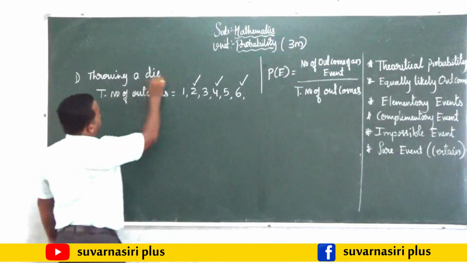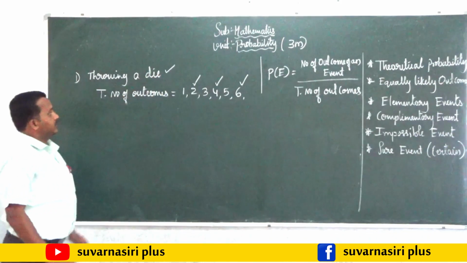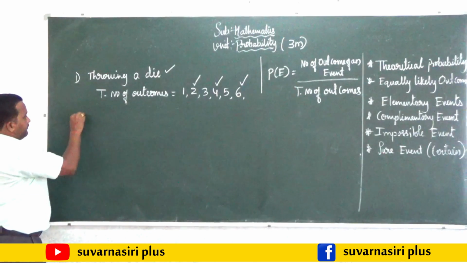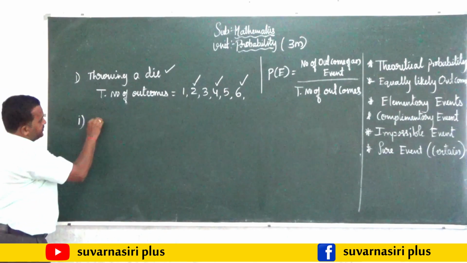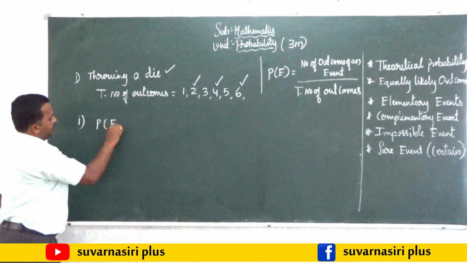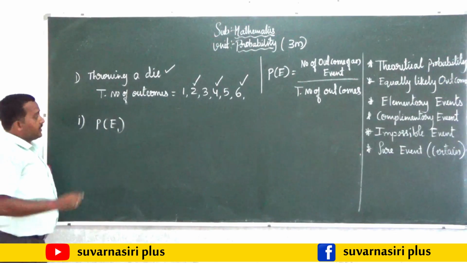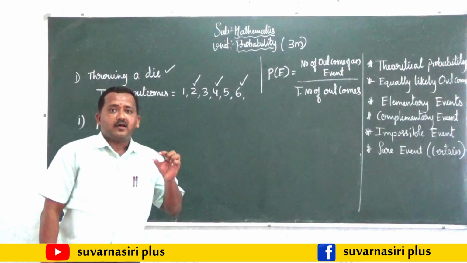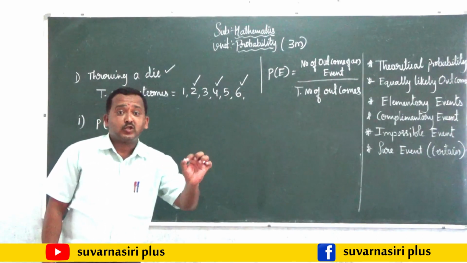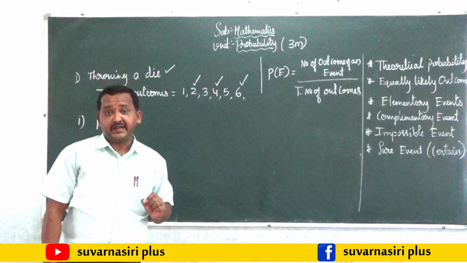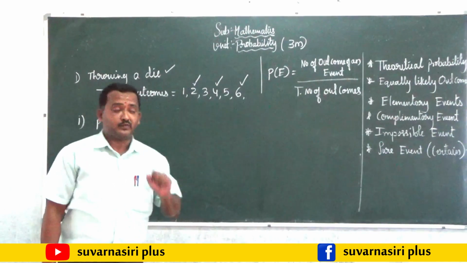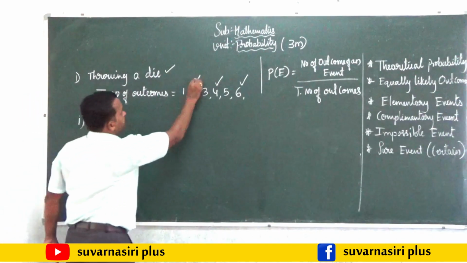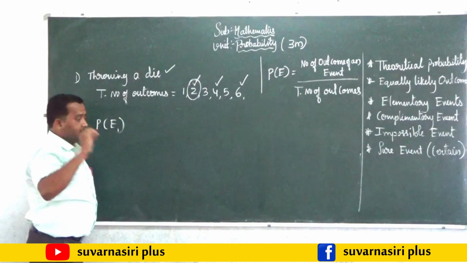Say, take an example, throwing a die. Here I take the first event, which is represented as P of E1. So what is this event? I am telling it orally: the number of times the number 2 is repeated. Number 2 is repeated for only one time.